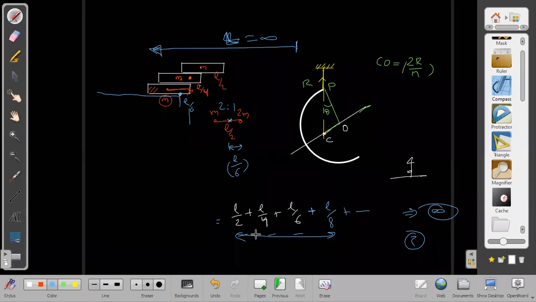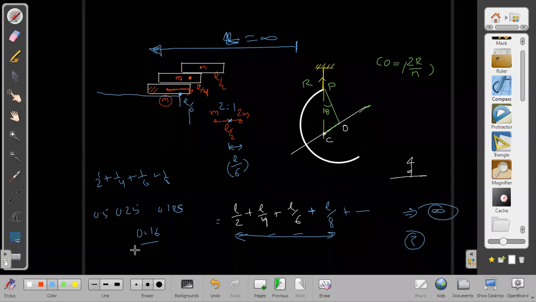How much is it becoming in the first 4 lengths? Let us calculate it now. 1 by 2 plus 1 by 4 plus 1 by 6 plus 1 by 8. Let us calculate it once. How much is it coming out to be? 1 by 2 plus 1 by 4 plus 1 by 6. 1 by 4 is 0.25, 1 by 8 is 0.125. And what is 1 by 6? 1 by 6 is 0.166. How much do I get if I add this? 0.216. I think it is already more than 1.